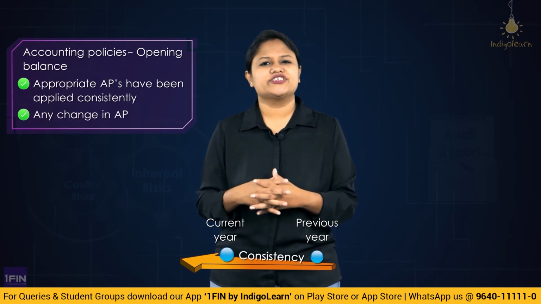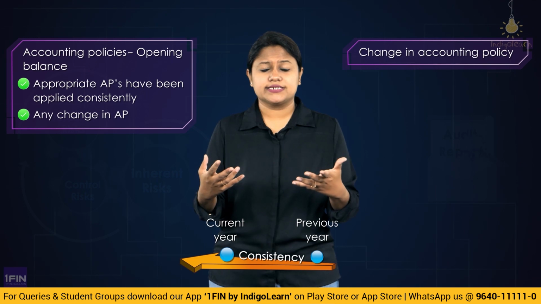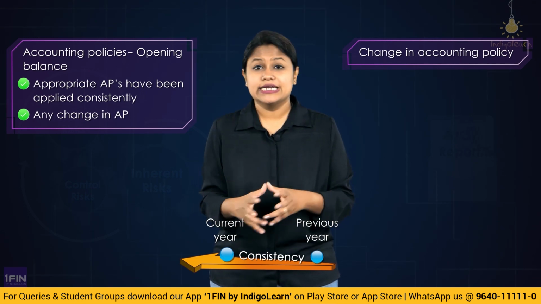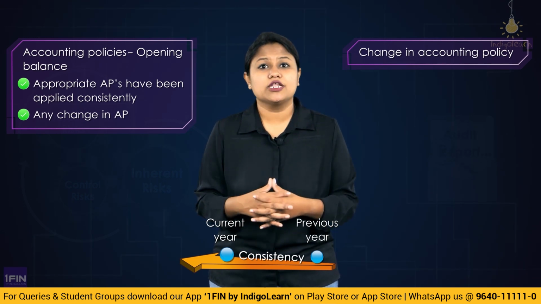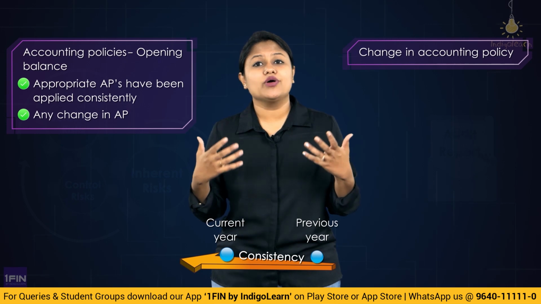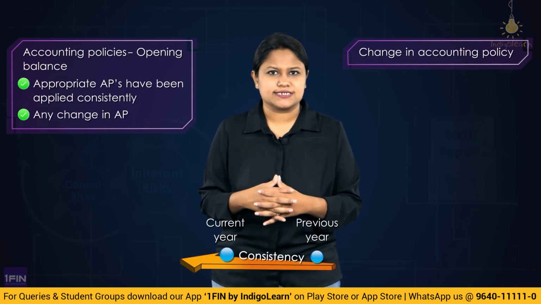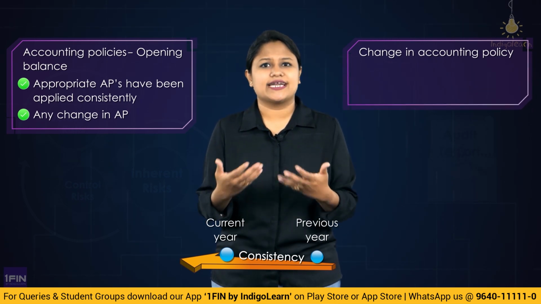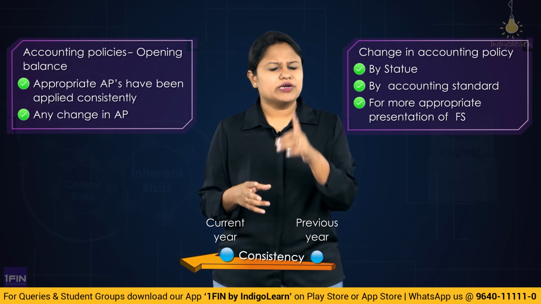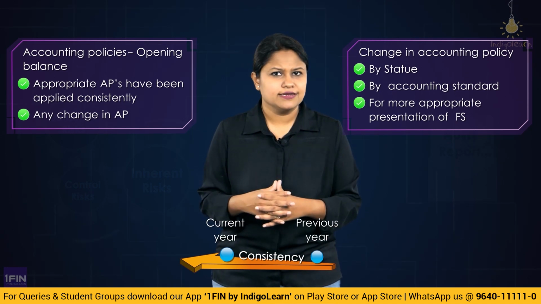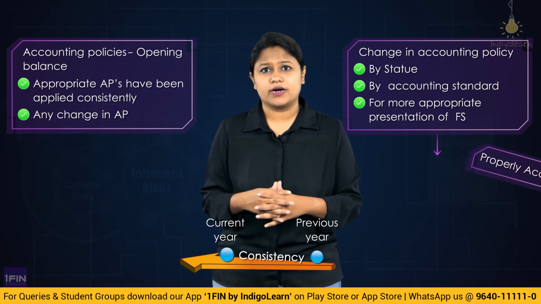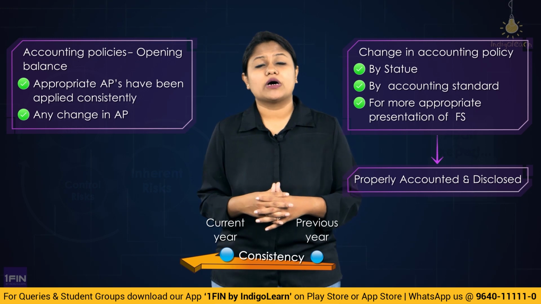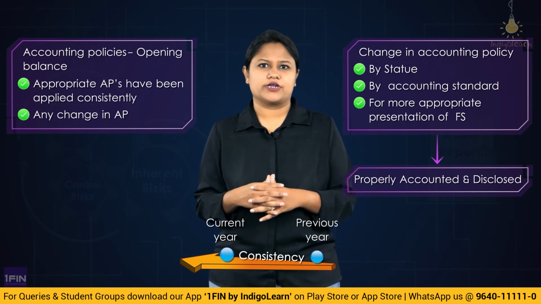We know we can change the accounting policies, but obviously there are some conditions behind it. It is not your choice. It comes by law when you are allowed to change accounting policies. For example, if they are required by the statute, you can change. But whenever you change the accounting policy, you have to appropriately account for it and disclose it, correct?